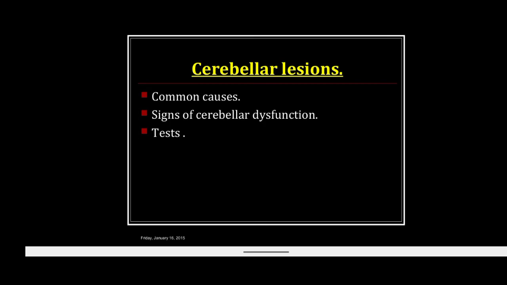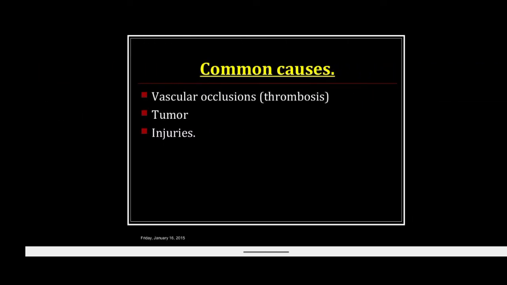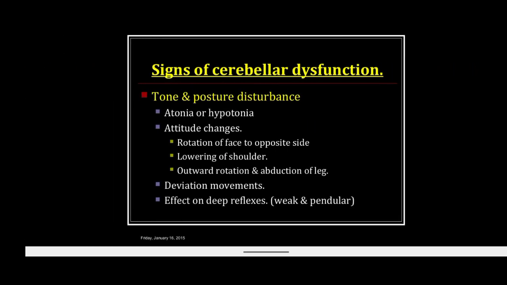The common causes are vascular occlusion, that is by thrombosis of the vessels, any tumor, or any injury to the cerebellum. The signs of cerebellar dysfunction: there is a disturbance in tone and posture that includes atonia or hypotonia, attitude changes, that is rotation of the face to the opposite side, lowering of the shoulders, outward rotation and abduction of the leg, deviation movement, and effect on deep reflexes.